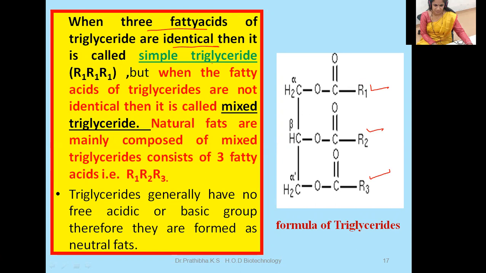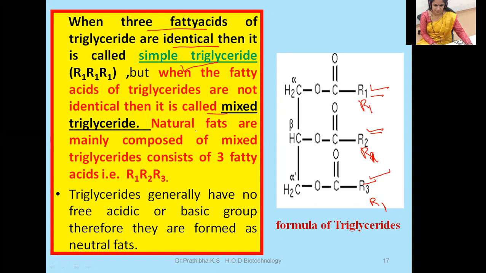For example, if this is R1, this is also R1, and this is also R1, the same fatty acid, then I can say it is a simple triglyceride. But when the fatty acids of triglycerides are not identical, it is called a mixed triglyceride, with R1, R2, and R3.